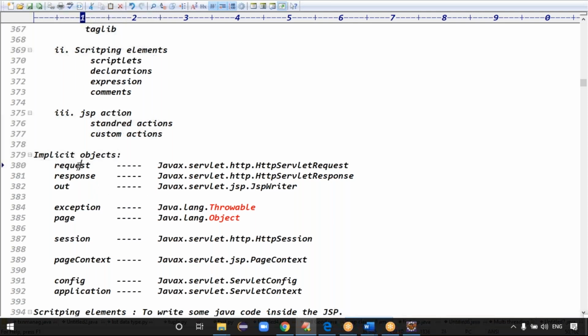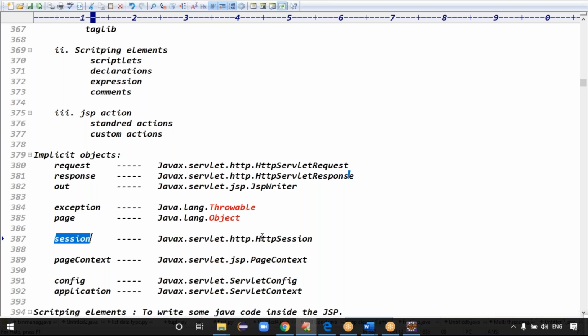In JSP, I can directly use request, which is nothing but HttpServletRequest. Response is HttpServletResponse. Out is nothing but the JspWriter object. Exception is nothing but Throwable. The page object is nothing but the Object class.